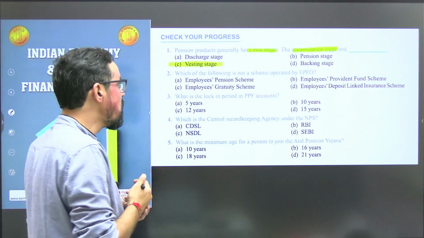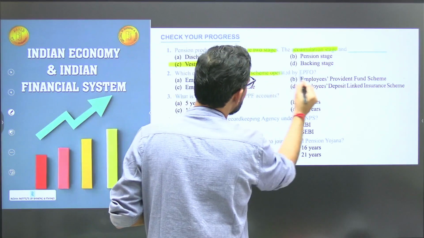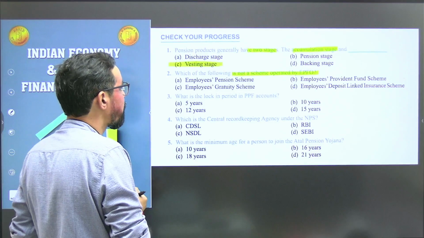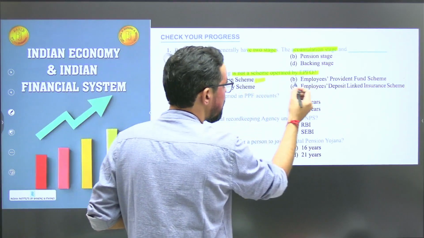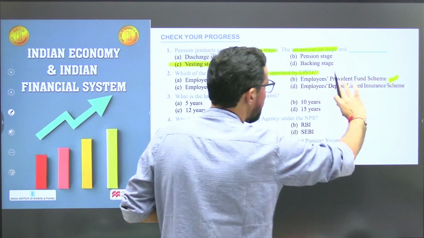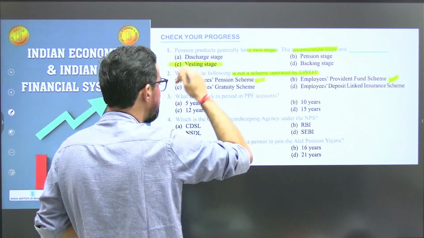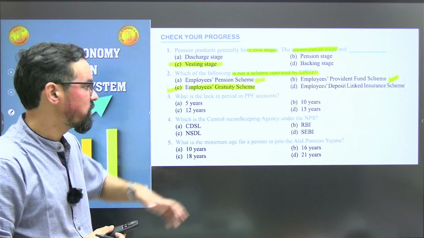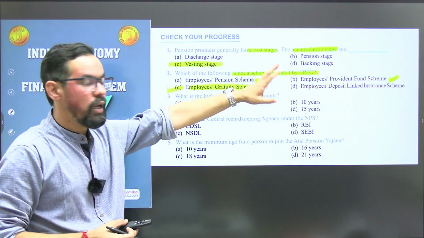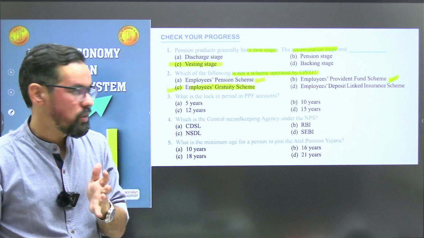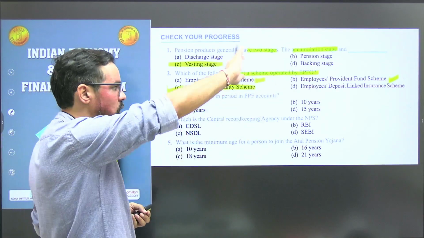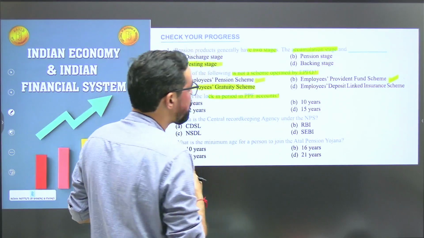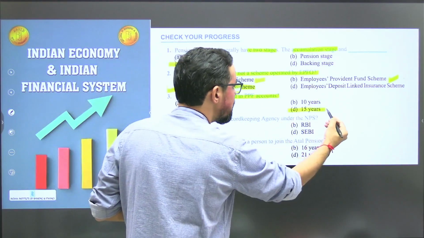Okay, which of the following is not a scheme operated by EPFO? So employee provident fund is part of EPFO. PPF, employee provident funds scheme, is also part of this one. Employee gratuity scheme, this is generally offered by the companies. So this is not offered by EPFO, it is offered by the corporate houses. Okay, employee deposit linked insurance is also part of EPFO. What is the lock-in period for a PPF account? So it is 15 years.